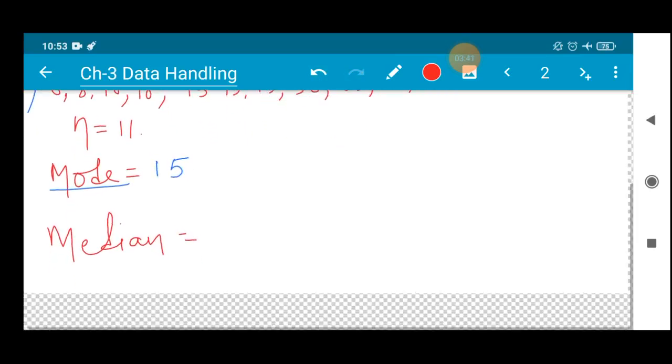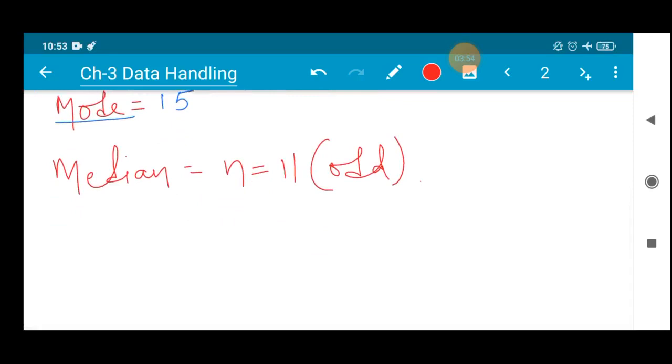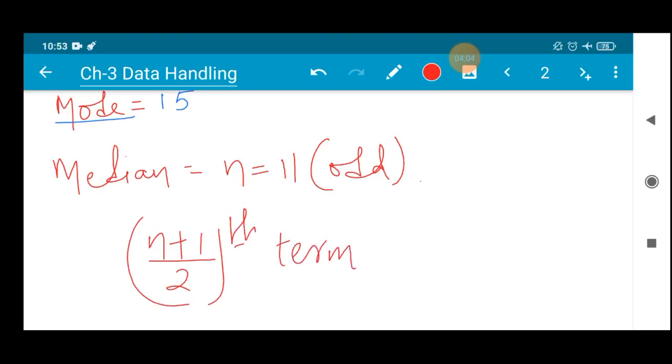The median formula you all know, whenever the number of observations is odd. In our case here it is 11, which is odd. So if the number of observations is odd, then you will use the formula (n plus 1) divided by 2, the term.